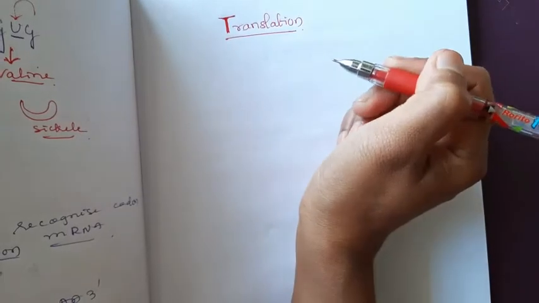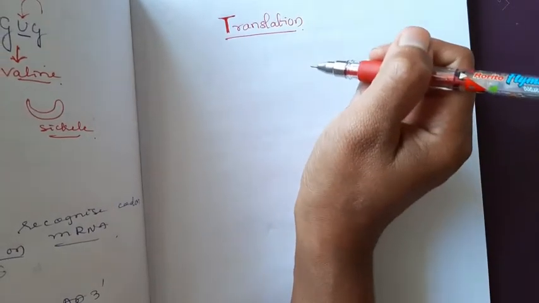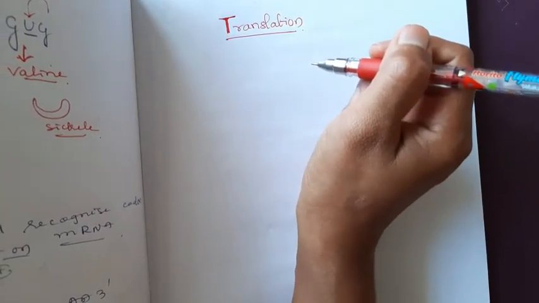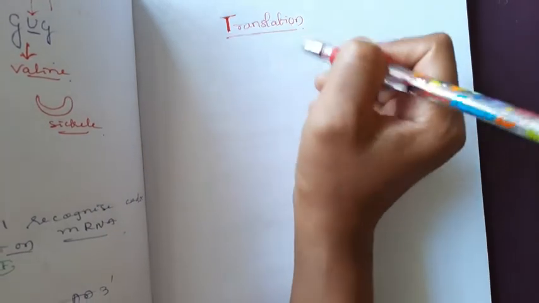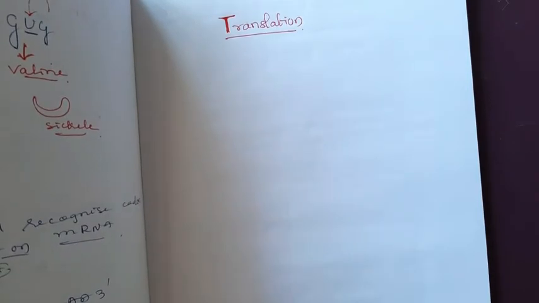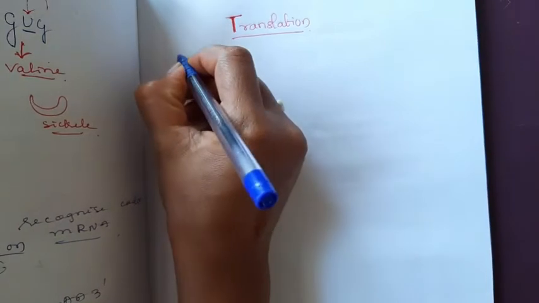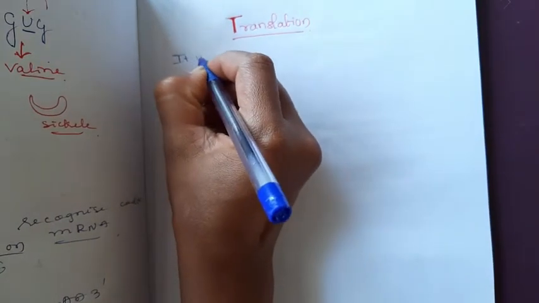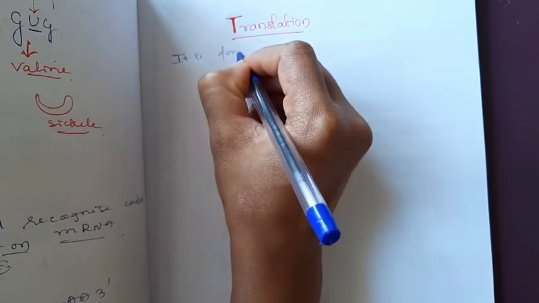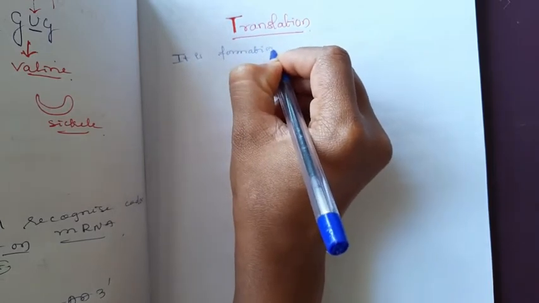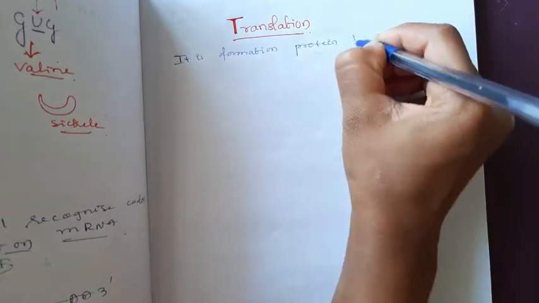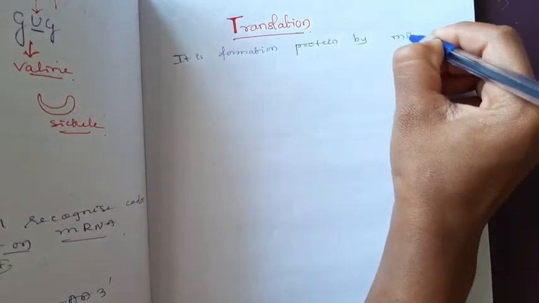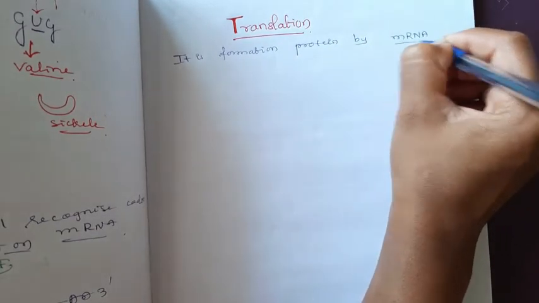Okay, transcription is already over, which means mRNA, tRNA and rRNA are ready for the protein synthesis process known as translation. Translation is one of the steps in protein synthesis. It is the formation of protein by mRNA,